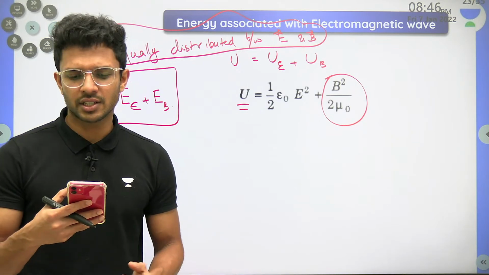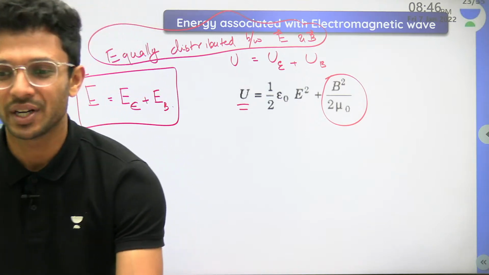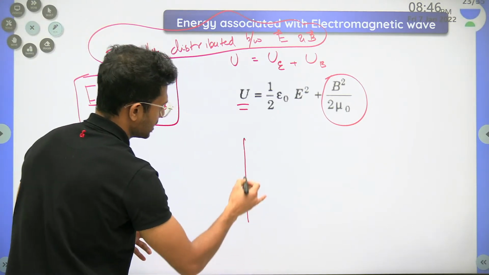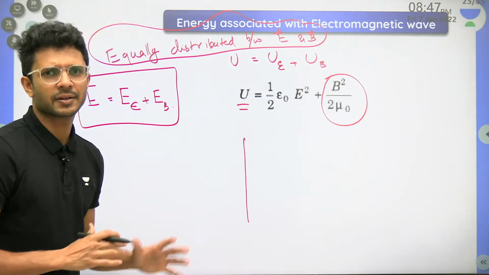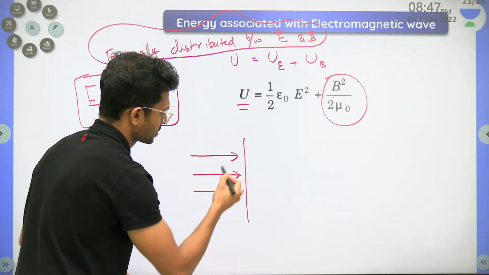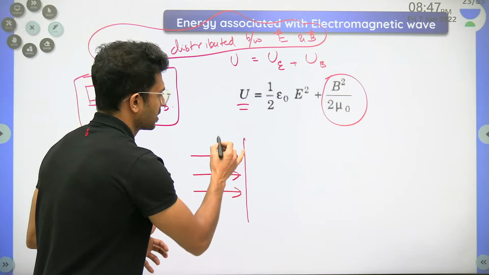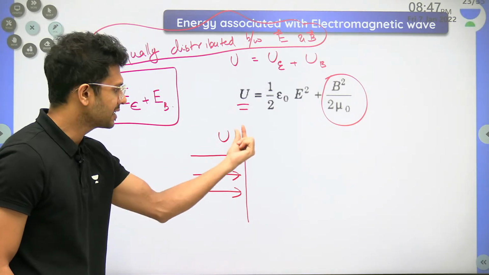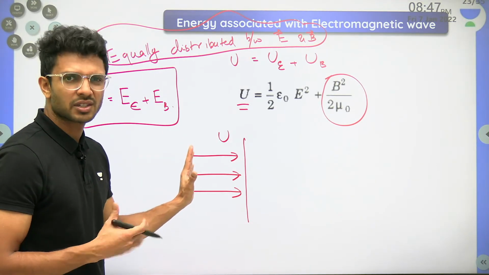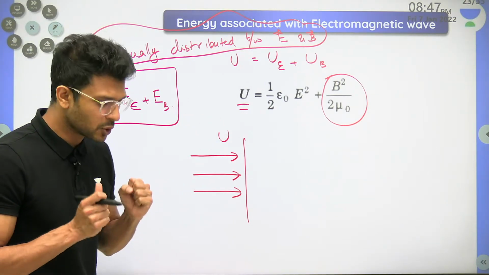Now one last concept. I think we are almost at the end of this chapter, right? One last concept: let's say here we have a wall, any surface. Now electromagnetic waves are approaching this wall, and let's say these EM waves carry an energy of U that is received by the wall. It is found that these EM waves are not only capable of providing the energy U, they can also give momentum.